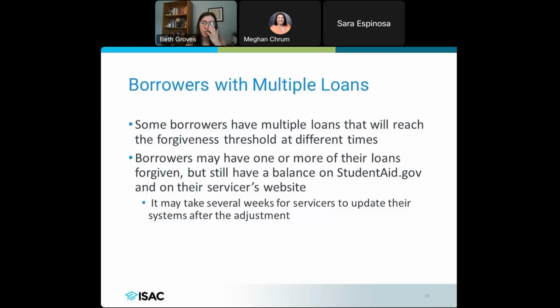So just know that even once things have gotten forgiven, there could still be adjustments that are happening. And so you might need to wait just a little bit of time to see that adjustment happen on your servicer's website, because there are a lot of different loans that are being processed at this point to qualify for this account adjustment.